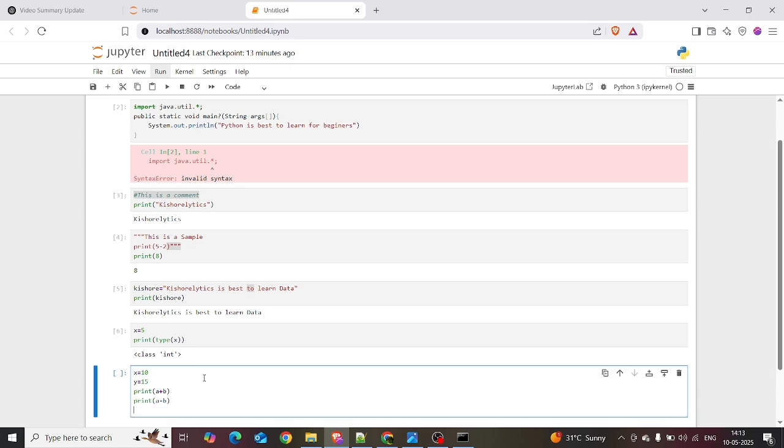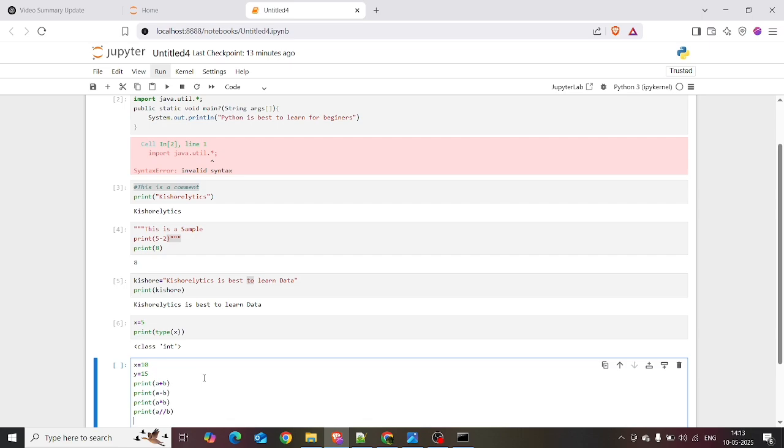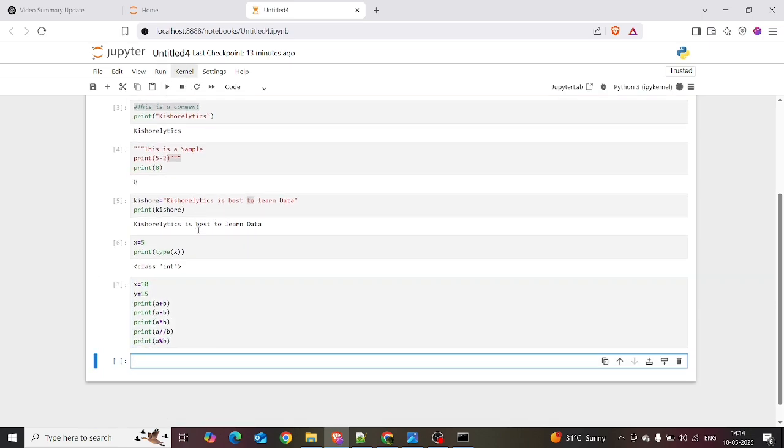If you want to print a minus b, that is the operator. If you want to calculate multiplication, or divide the two numbers, you use this. If you want to find the remainder between the two numbers, you use this. So I'm trying to execute this.